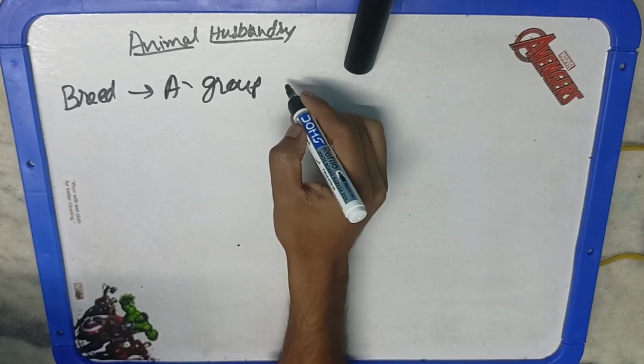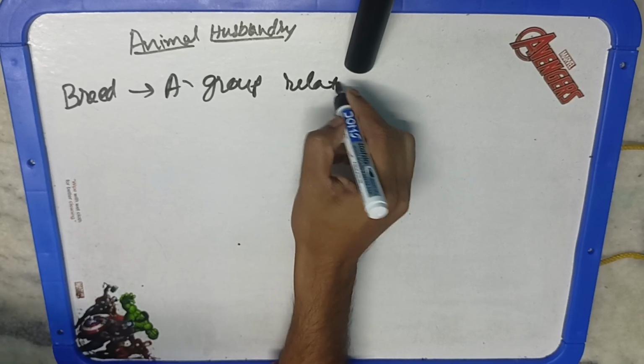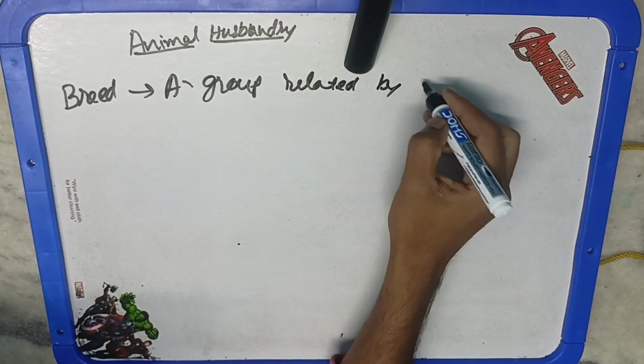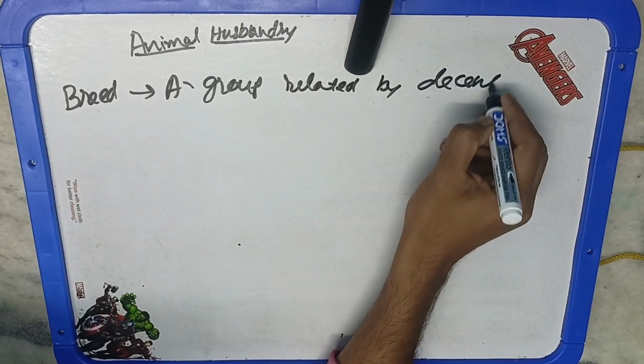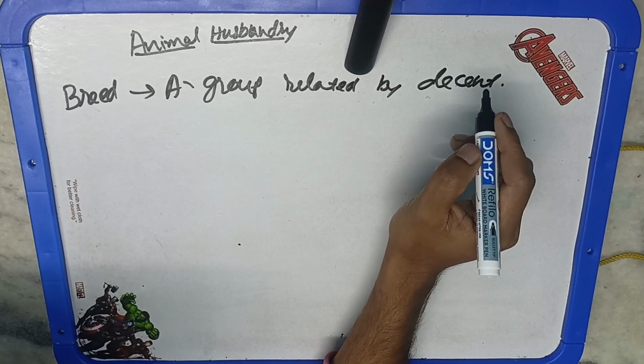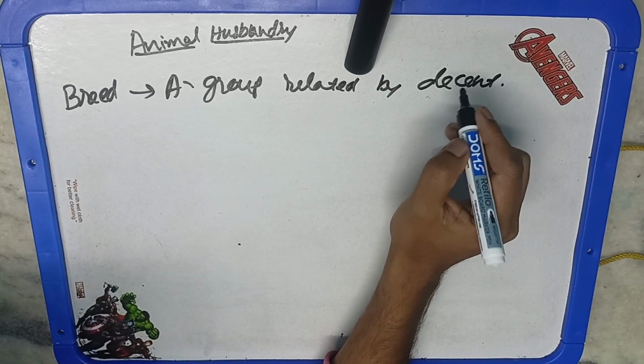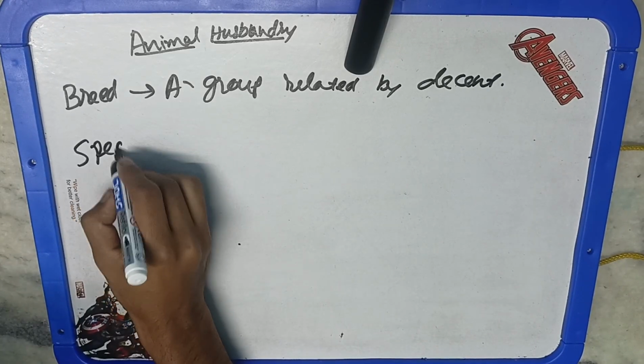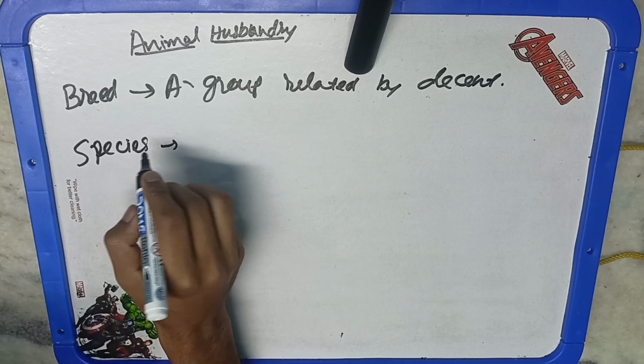Okay, and species is a more or less scientific classification. It is again the same kind of similar group of individuals having certain common characteristics that distinguish them from another group of individuals having a different species. So this is the difference between breed and species.